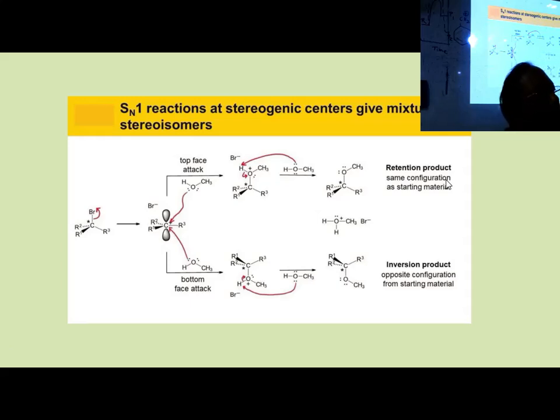Otherwise it will become just opposite. Because bottom attack has happened, these other 3 are flipped up, it has flipped. So you are getting inversion product. So 50% retention product, 50% inversion product happen in an SN1 reaction. These two mirror images are equal, with 50-50 possibility of attack. That's why this is 50%, this is 50%. And these two together, what you get is called racemic mixture.